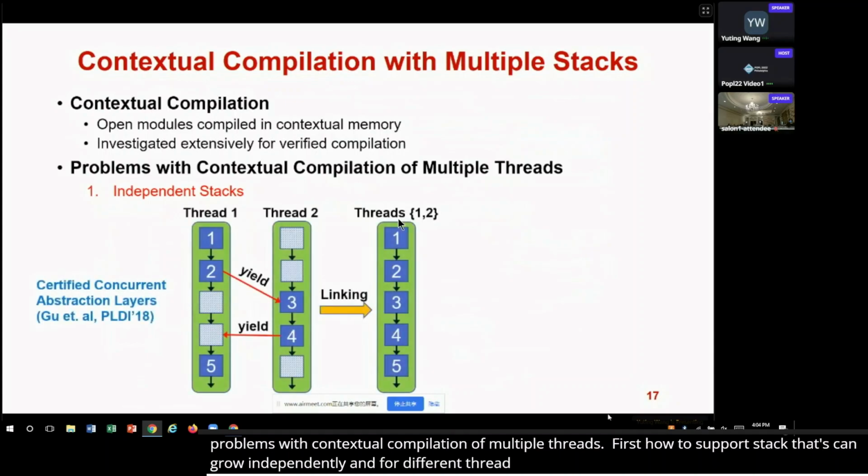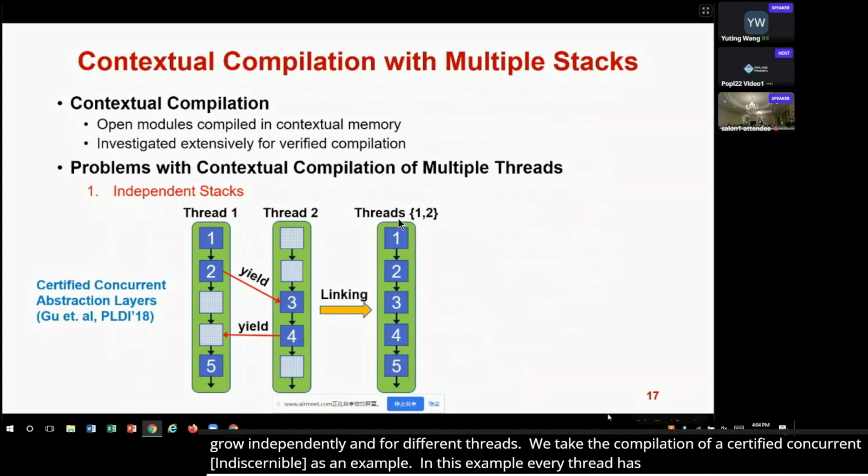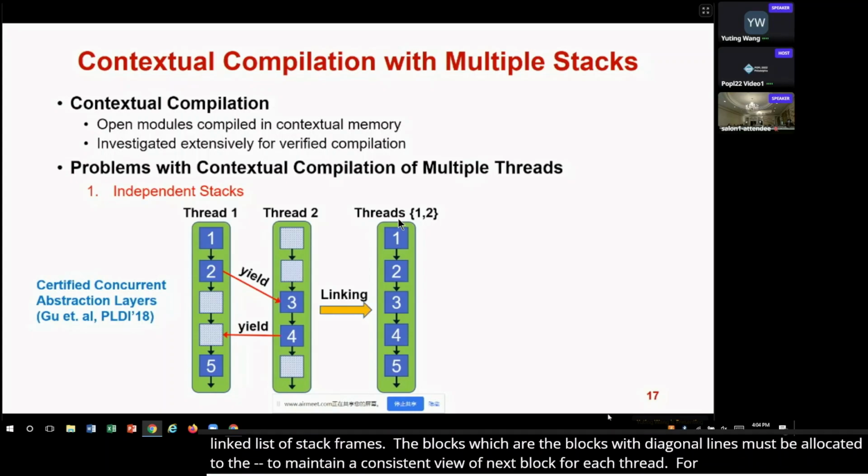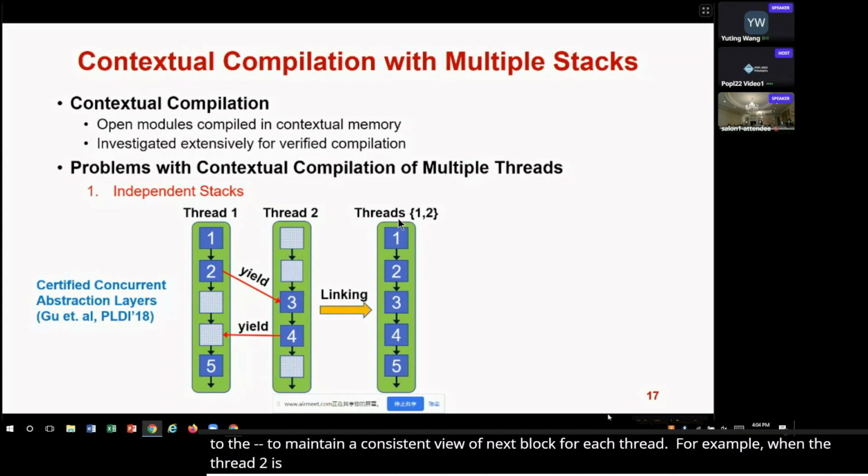We take the compilation of certified concurrent abstraction layers as an example. In this example, every thread has its own stack represented as a linked list of stack frames. The dummy blocks, which are the blocks with diagonal lines, must be allocated to maintain a consistent view of next block for each thread. For example, when thread 2 allocates blocks 3 and 4, thread 1 must allocate 2 dummy blocks so that its next block increases and so that the global shared next block state will be consistent.